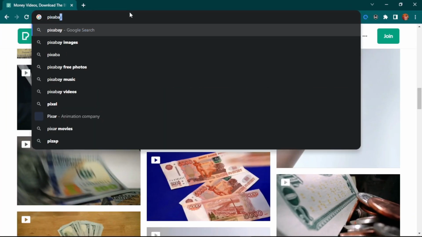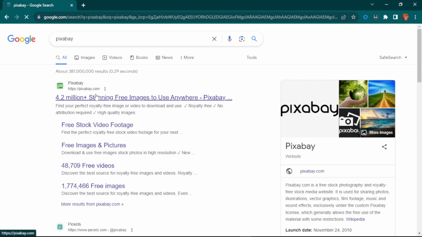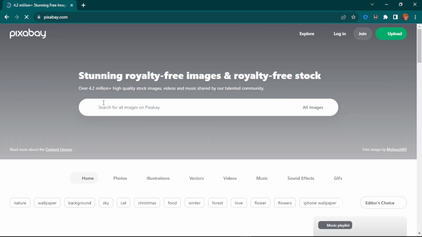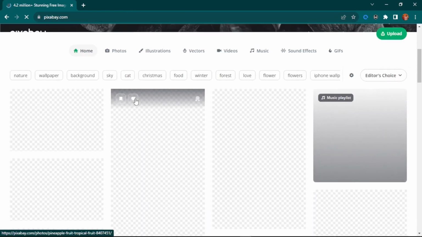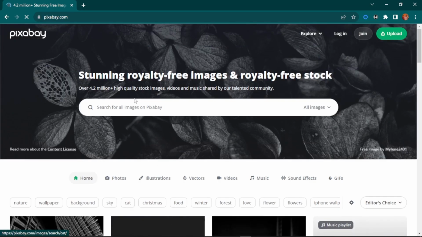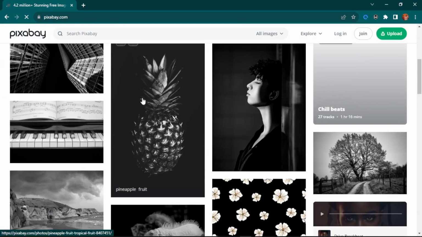The other one on our list is called Pixabay. Pixabay has been around for quite a long time as well, and it also gives you free copyright-free materials. You don't even require a license to use their materials either, just like Pexels. No copyright is even required for you. You don't have to give attribution to the original source or anything.